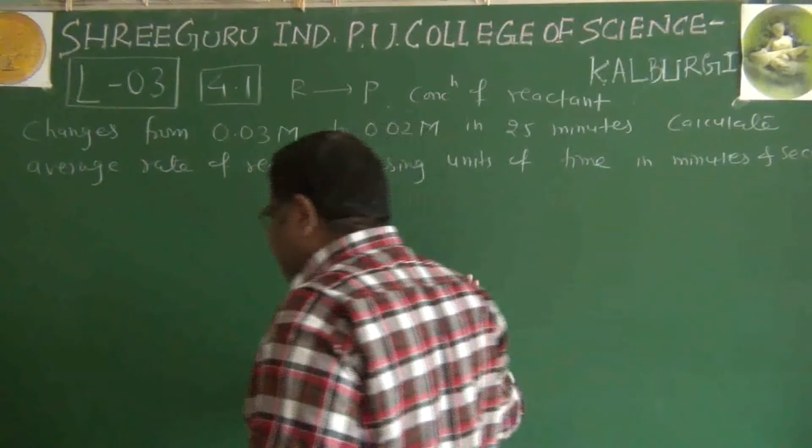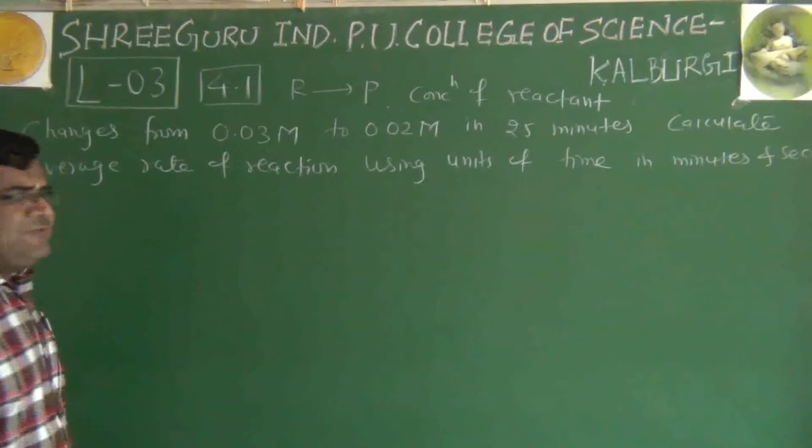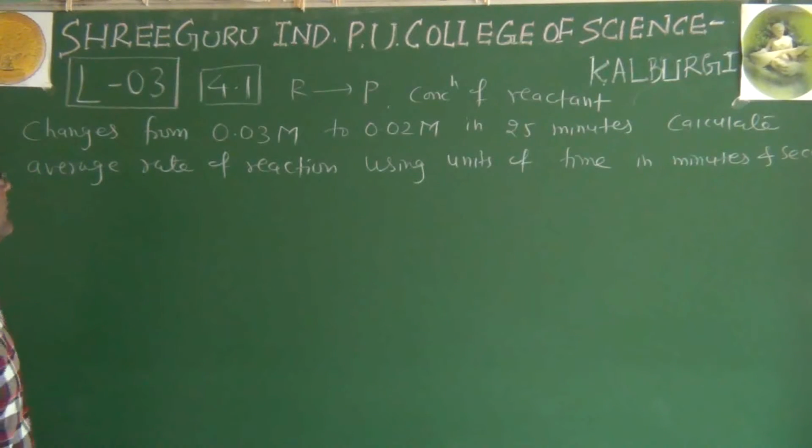So we have seen some 4 or 5 examples of exactly this type in the last class.